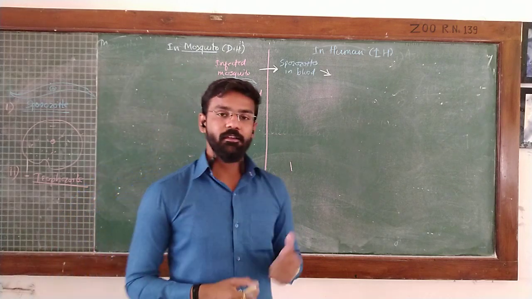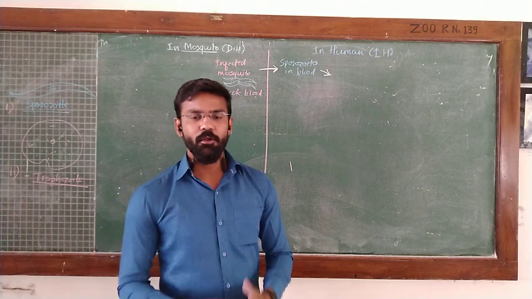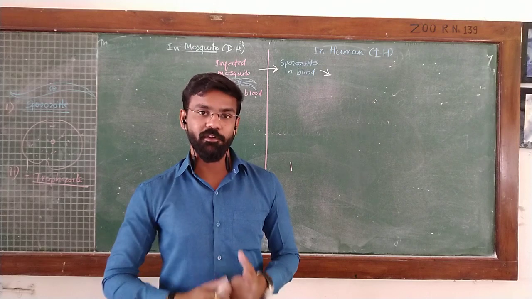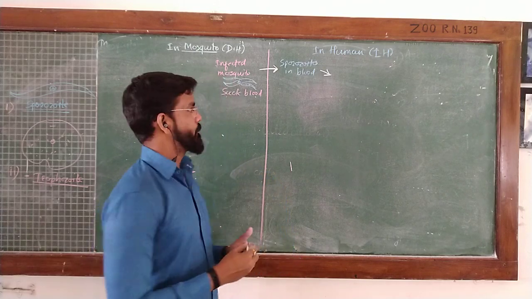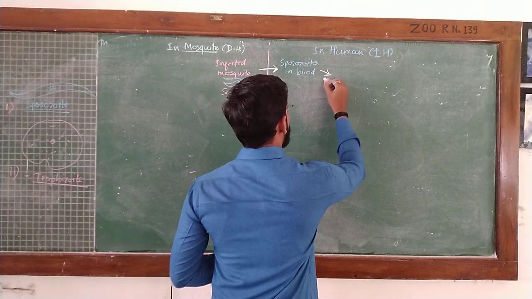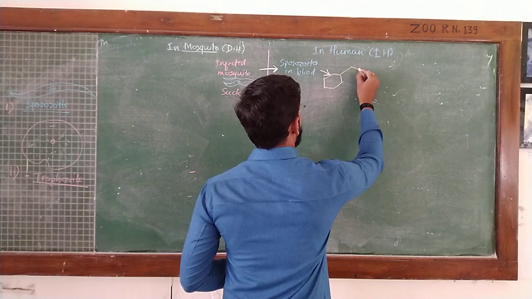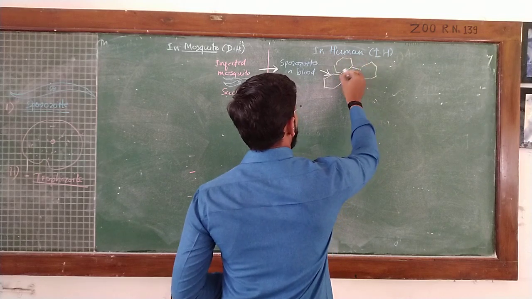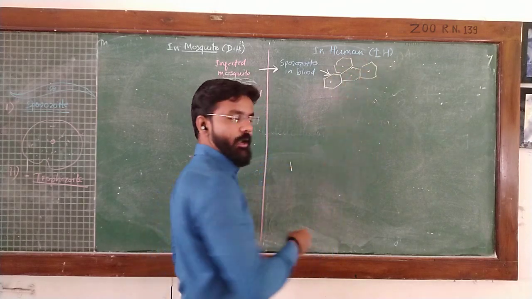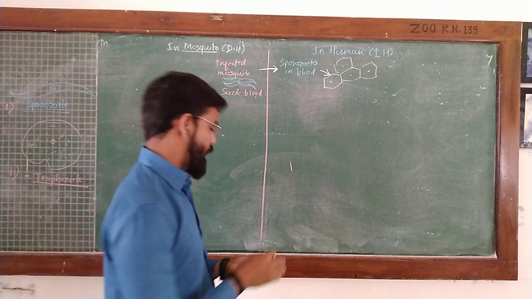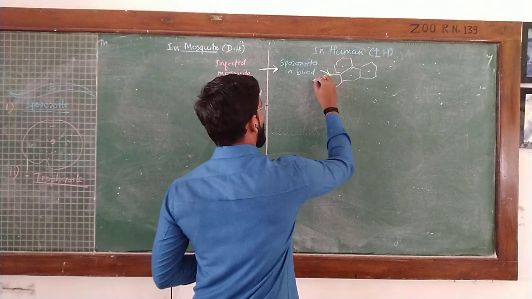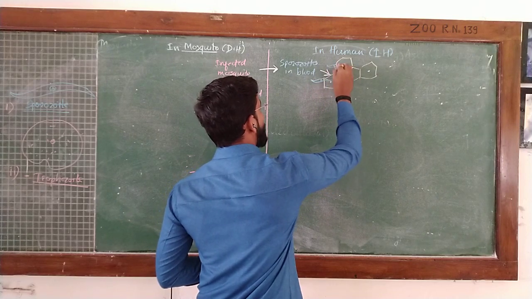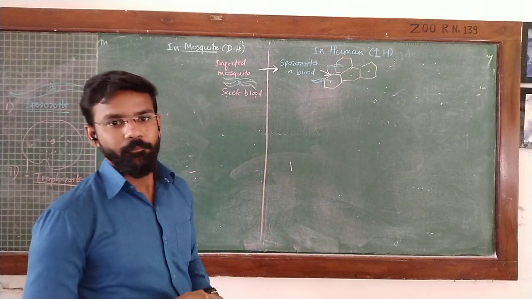During this asexual schizogony, they form a large number of daughter cells in the form of schizonts, and this rapid multiple asexual division is called schizogony. Here, within half an hour, these sporozoites migrate to the liver cell. We know the liver cell has a polyhedral shape, and now these sporozoites enter inside the liver cell.